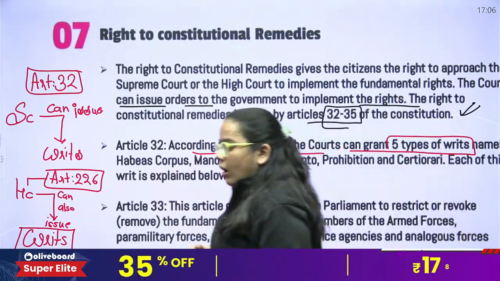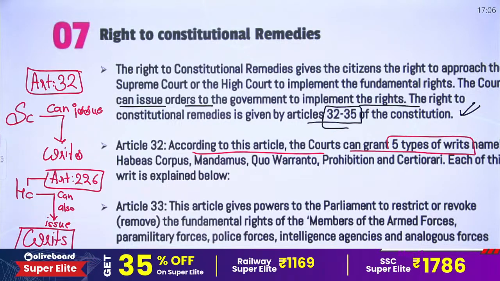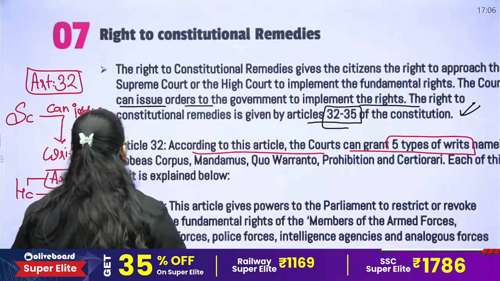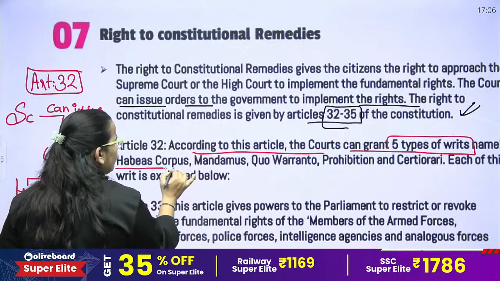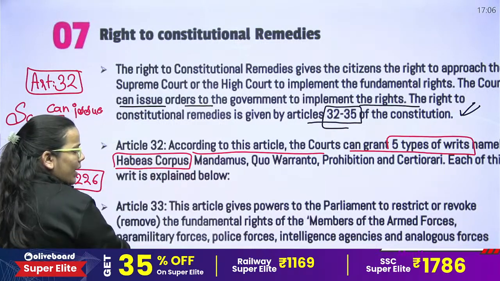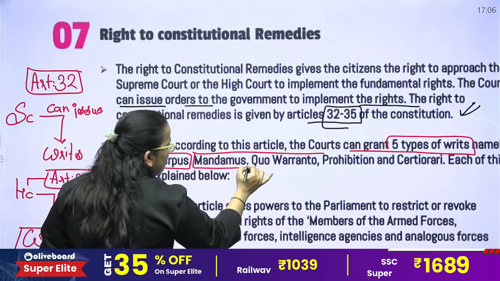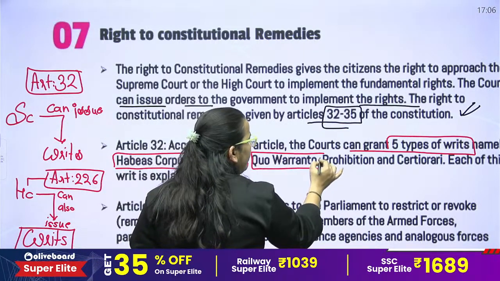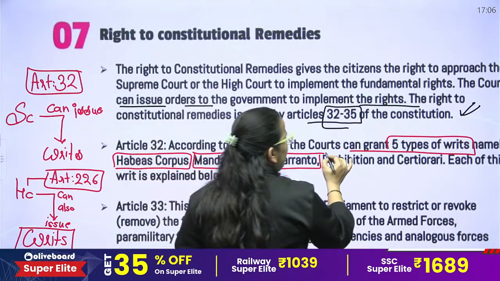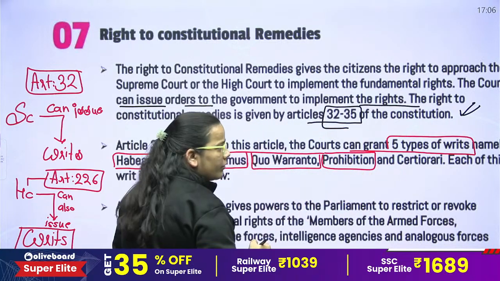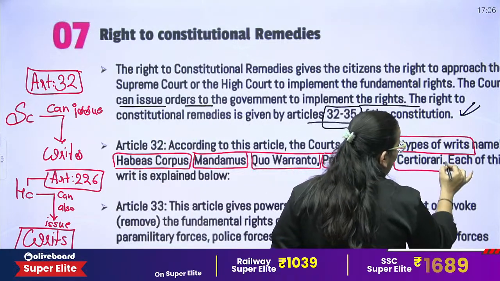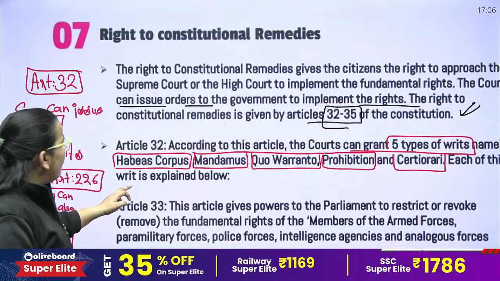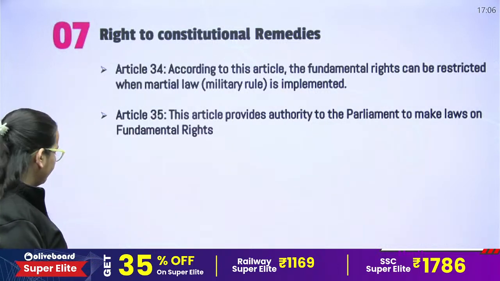Now, name the 5 writs, very important. The writs are as follows. First is habeas corpus. Second is mandamus. Third is quo warranto. Fourth is prohibition. Fifth is certiorari. Each of these writs is explained here. See here.